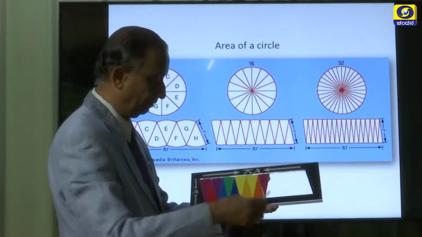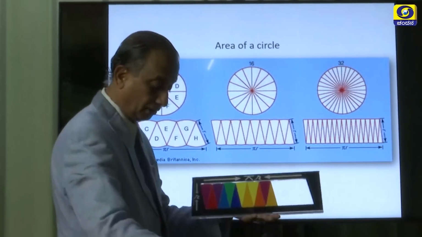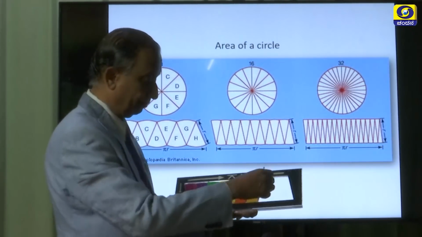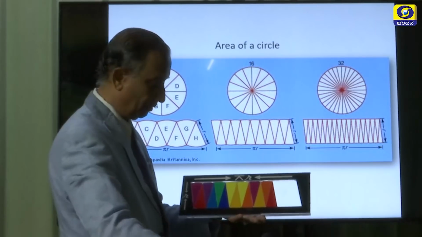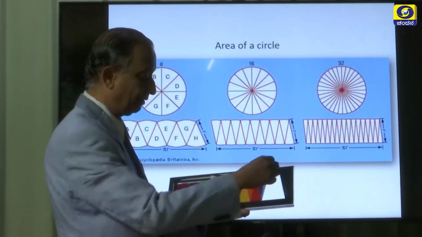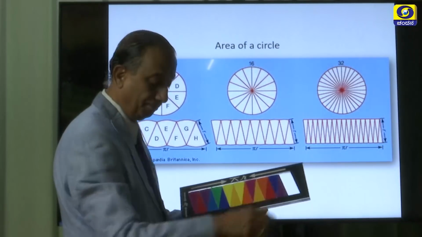You are able to see, children? See, it is getting filled up now. The entire parallelogram is covered with these sectors of equal area. They are all of equal area.